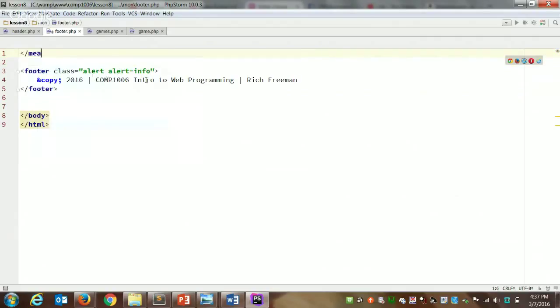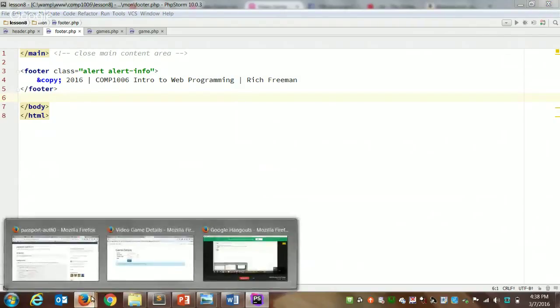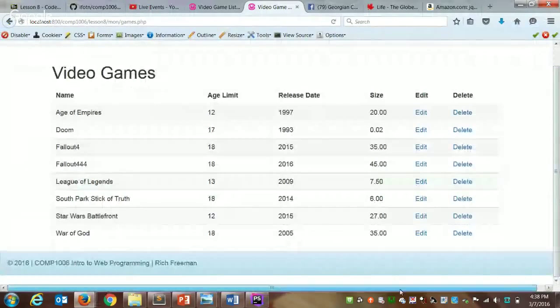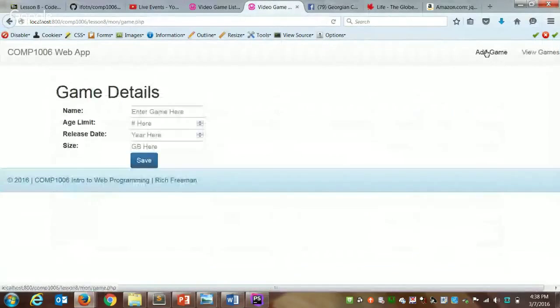So I'm going to move that closing main tag. Maybe put in a comment here. Rather than being inside the main section, which has padding, we want the footer to come after so it spans the entire page. There, that's better. I am getting this little horizontal scroll here, which we'll fix, but I won't worry about for right now.